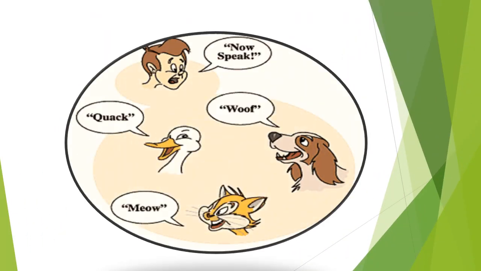Here we see a natural example of polymorphism. Different animals respond to the message speak in different ways. So that is what is called polymorphism: the property by which different objects respond to the same message in different ways.